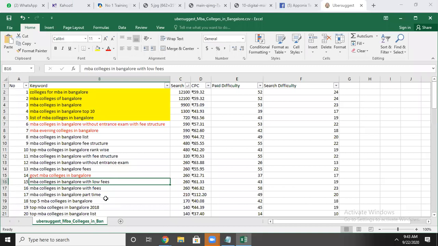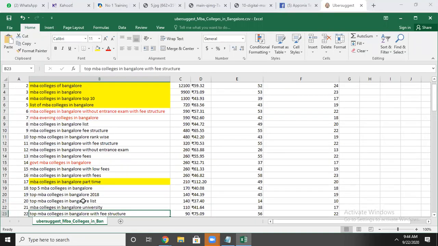You can see one more also, I will tell you, part-time. People are searching part-time. Whichever relevancy is there, you can make a list of the keywords, then you can start optimizing. For example, if you are providing part-time also, then you can choose this keyword also. Okay, I will show you some more unique keywords.